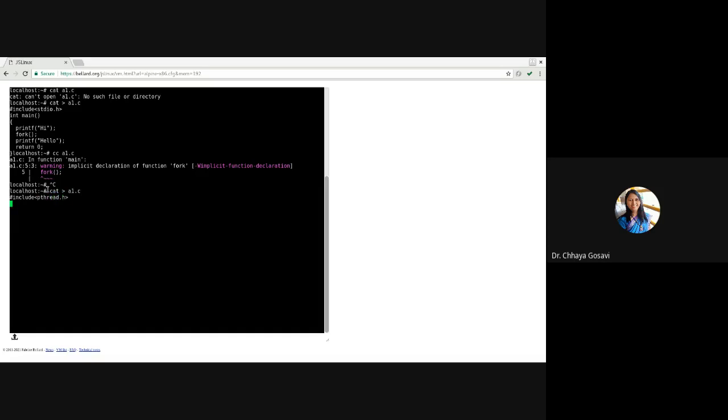We include the header file. That's why we need an editor. We cannot type everything on a command prompt. That's why we need Eclipse, NetBeans and other IDEs, which help us to type a program, save it and compile it.